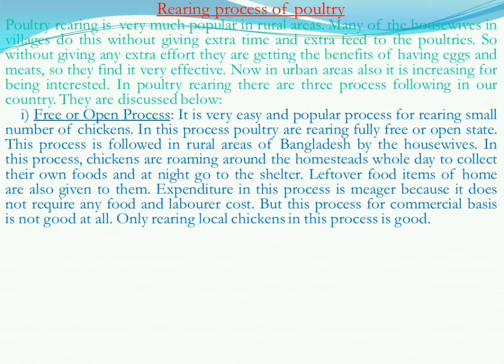Actually their food is not a specific thing. Leftover food items of the home are given to them. So expenditure in this process is meager because it does not require any food and labor cost. But this process is not good at all for commercial purposes. Only rearing local chickens in this process is good.